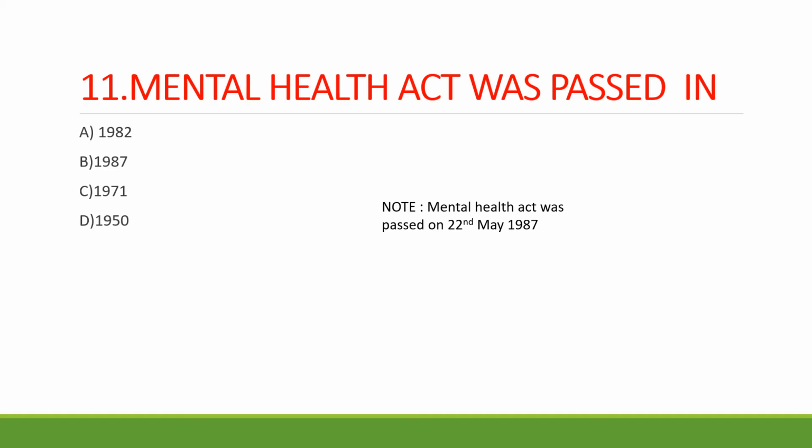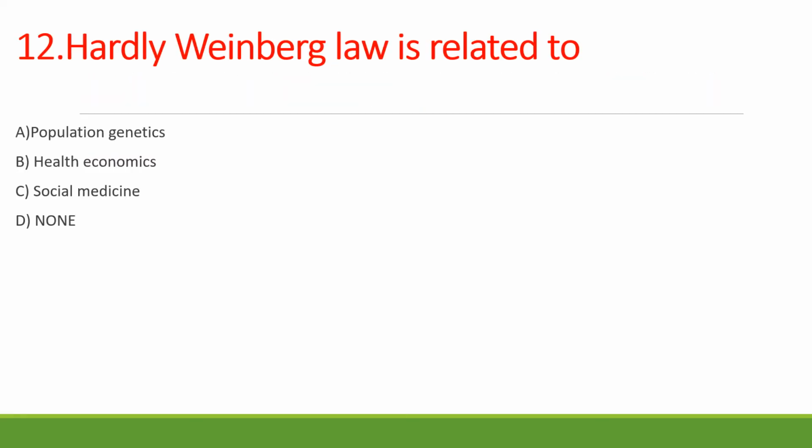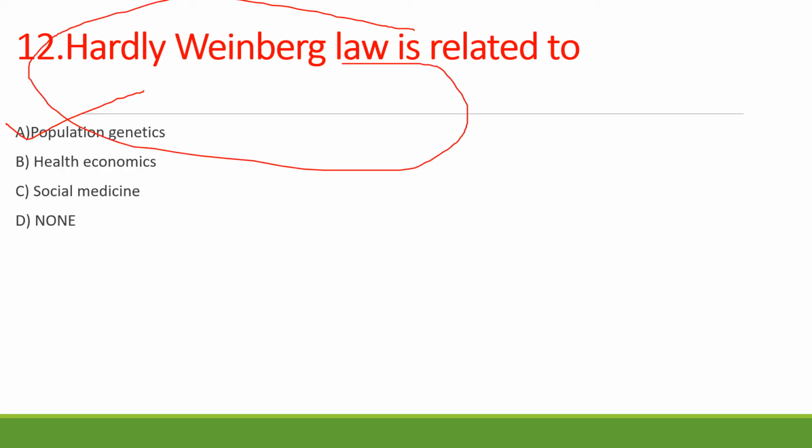Mental Health Act was passed in option A 1982, option B 1987, option C 1971, option D 1950. Your answer should be 1987. Mental Health Act was passed on 22nd May 1987. Hardy-Weinberg law is related to option A population genetics, option B health economics, option C social medicine, option D none. So your answer is population genetics. This law mainly emphasizes genetics.